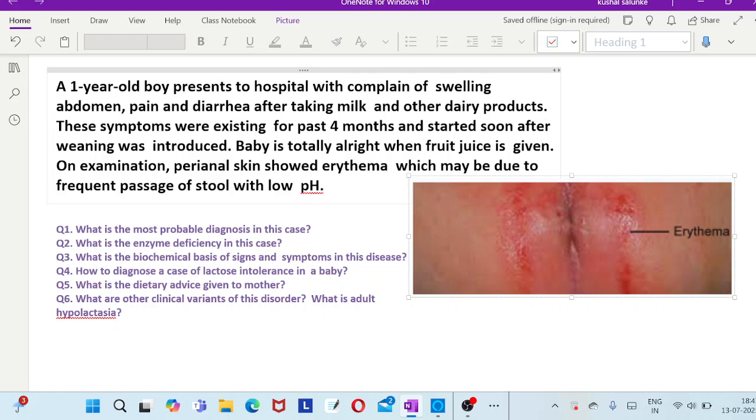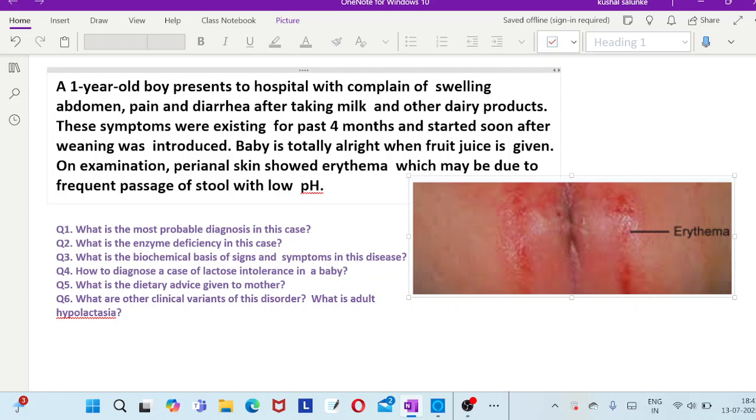Don't worry, I will provide the whole explanation in a written format to you, but here you just focus on whatever I am telling you. I will be providing the solutions to all the questions, so don't worry about that.